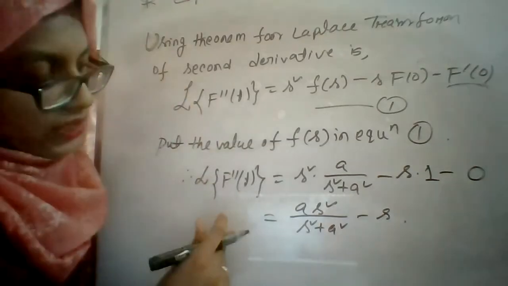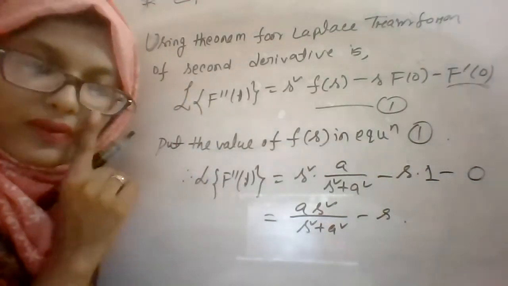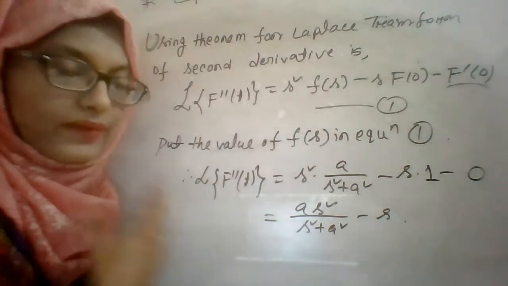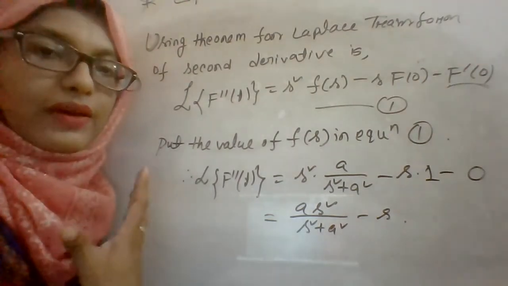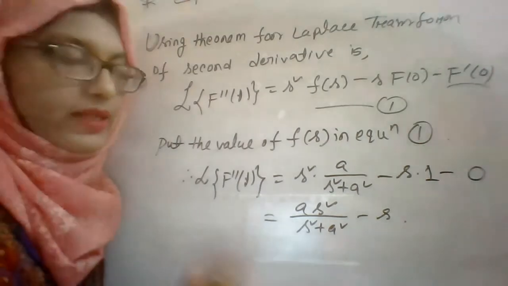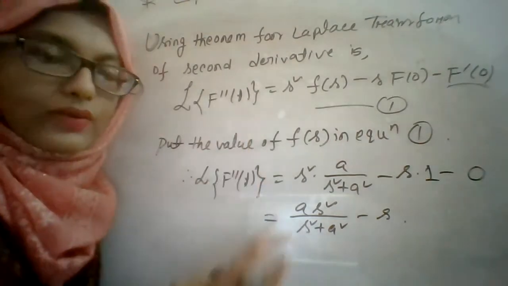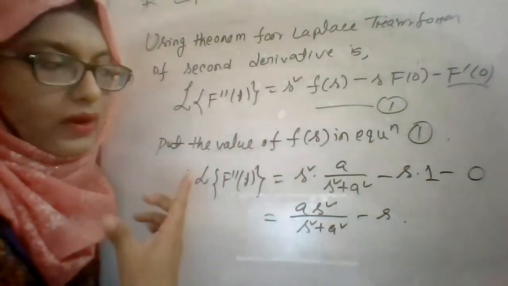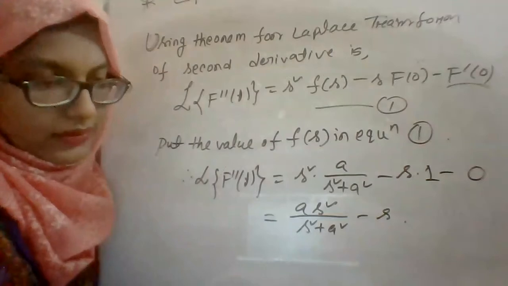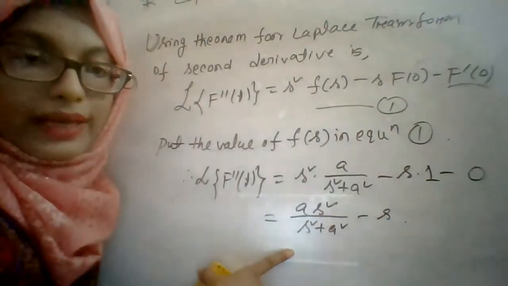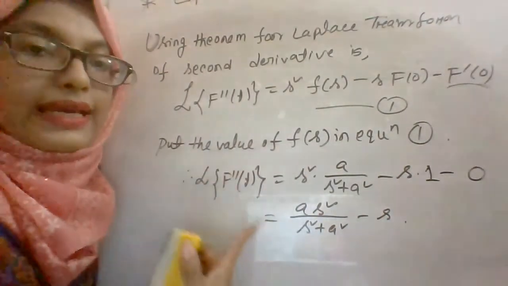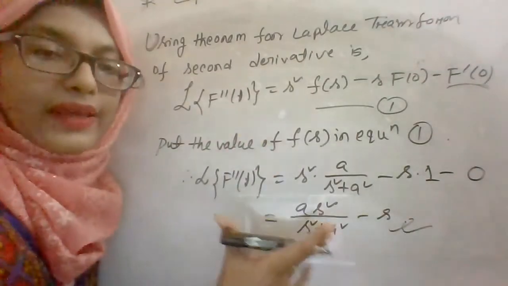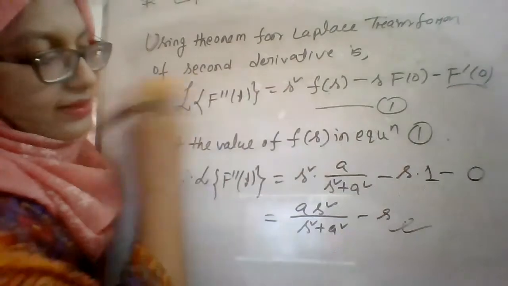One thing is that you can solve this problem f of t is equal to cos at in a different way. But if it is given that solve this by using the formula or theorem of second order derivatives, in that case you have to use this formula. Otherwise, you can solve it in another way. The derived result can also be expressed in another way.